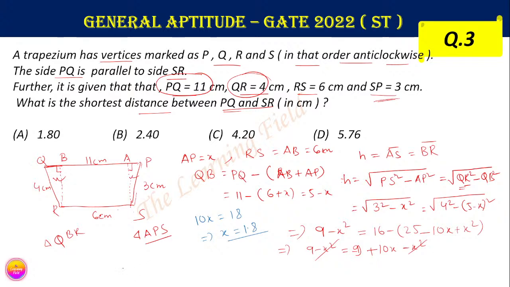Now from this we can find the value of h. This is the value of x, that means the value of AP.